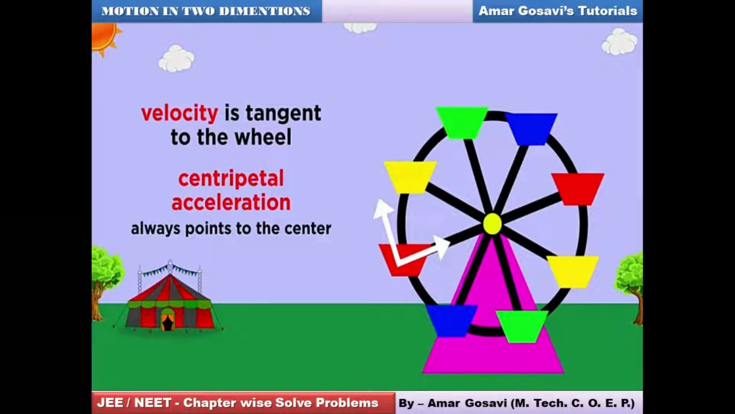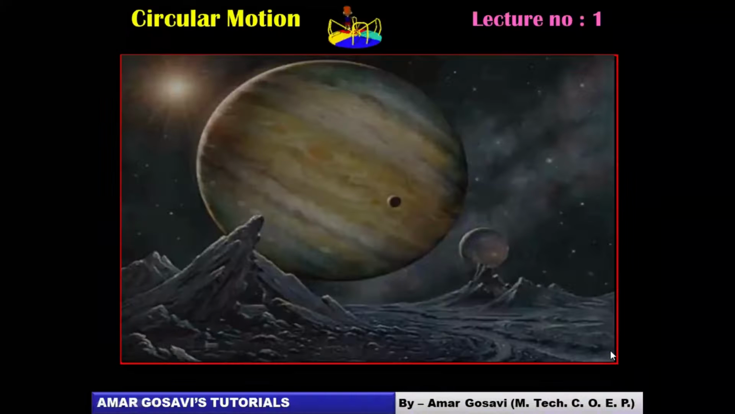Okay, most of you say done. Let's proceed then. Just give me a moment, I will share a new slide. So we will start defining certain parameters for circular motion.